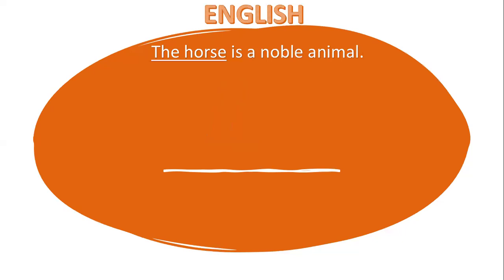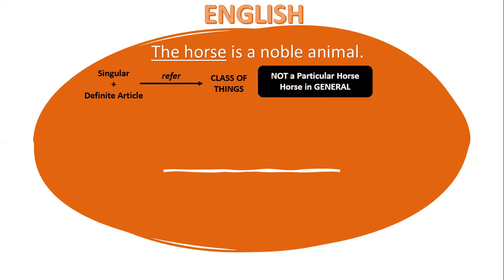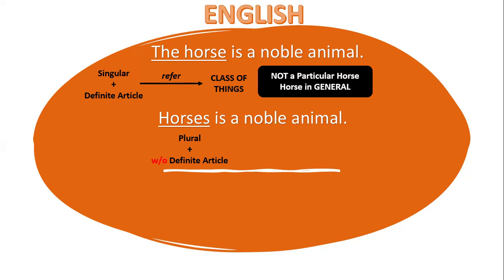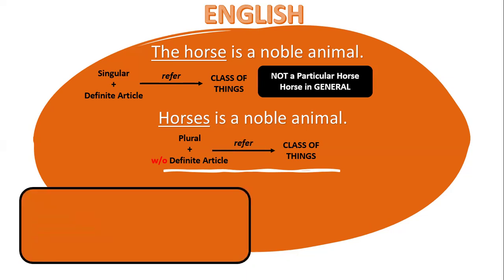In English, when you say "the horse is a noble animal," it's singular and it has a definite article. It refers to a class of things, not a particular horse. Horse in general is a noble animal. "Horses are noble animals." Again, it's the generic use, plural without a definite article. When you use the singular form of horse, it had a definite article. When you use the plural form, it means the same, but without the definite article, which is "the." It also refers to a class of things.